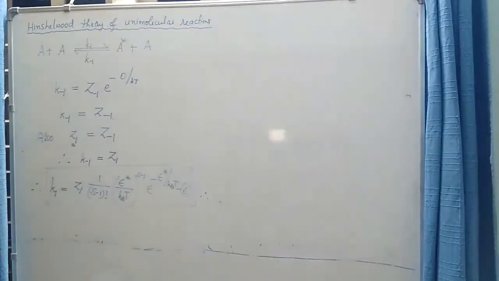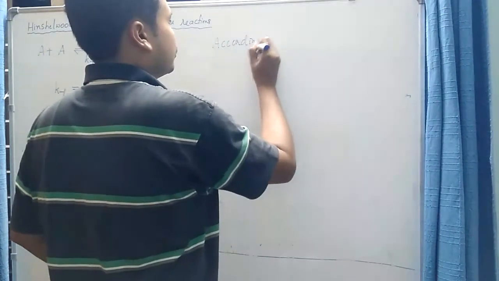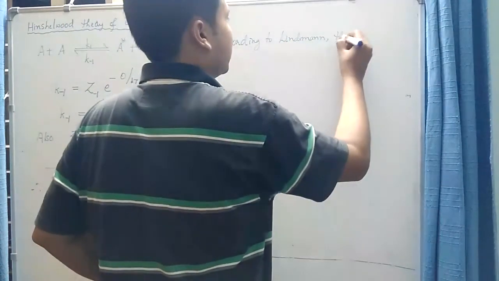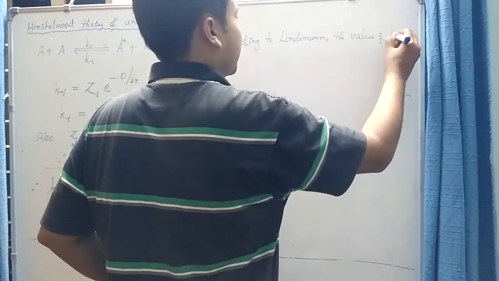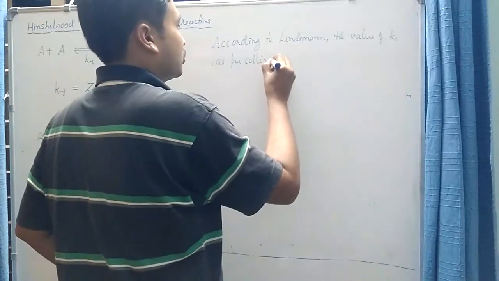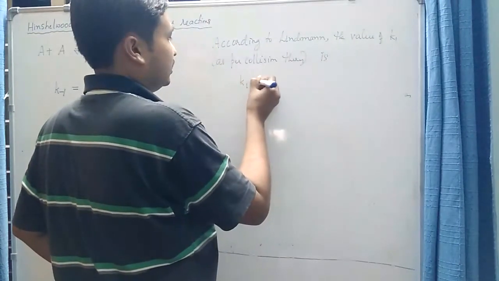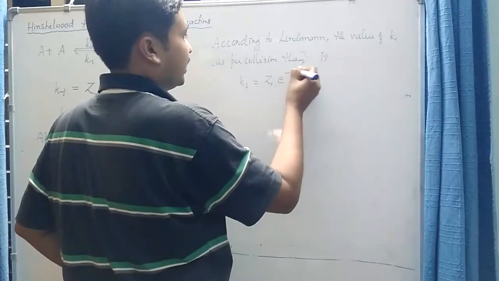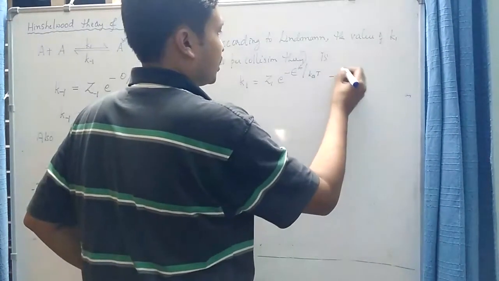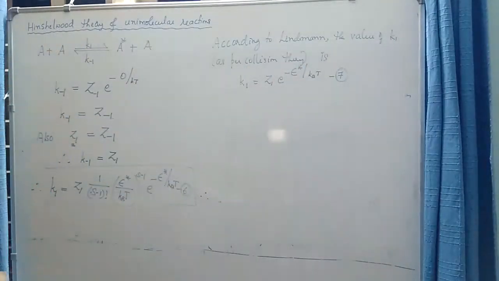So according to Lindemann, that is nothing but the collision theory, the value of k1 is k1 is equal to z1 into e to the power minus epsilon star divided by kB into T. So k1 is given by this expression, which is the collision theory, that is given by Lindemann.